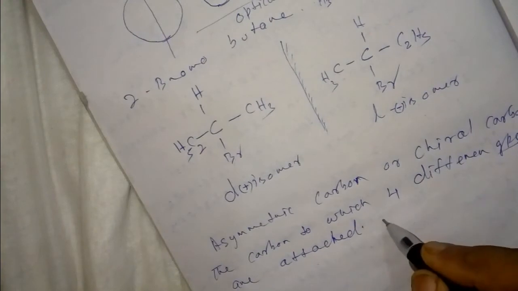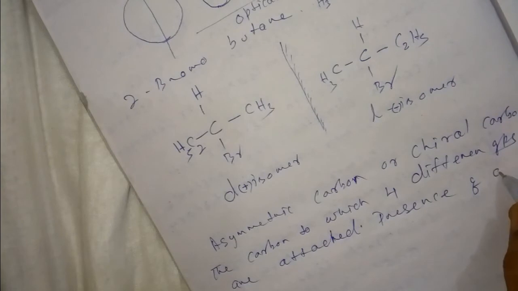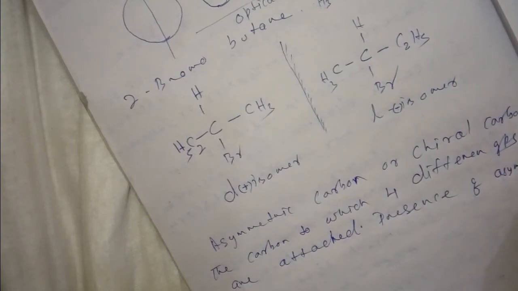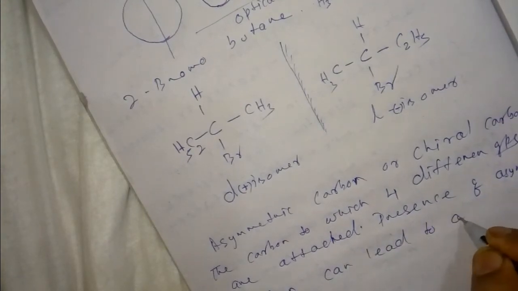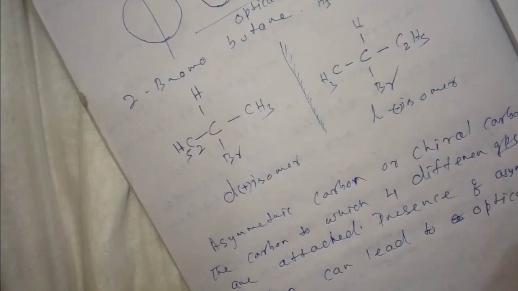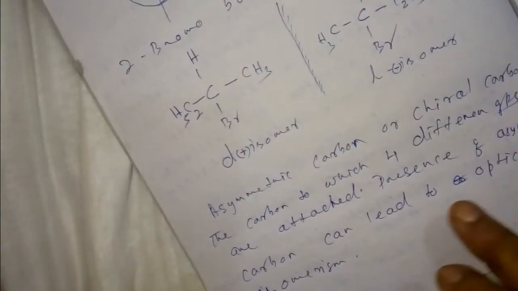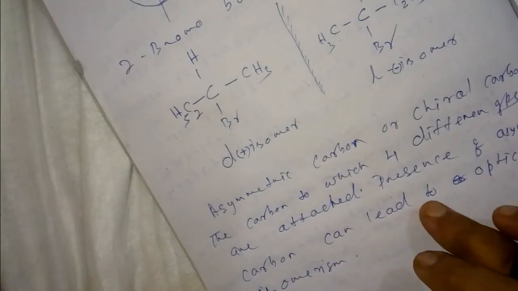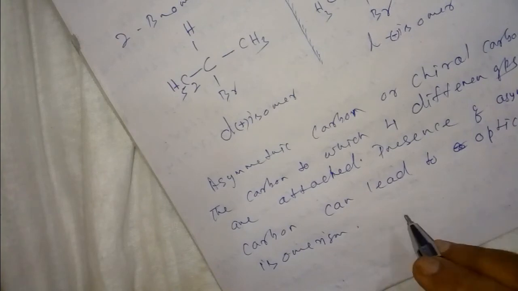The presence of asymmetric carbon can lead to optical isomerism. This is the necessary condition but not the sufficient condition. In higher class we will go through it. So what are the optical isomers? One is the D isomer, another is the L isomer.